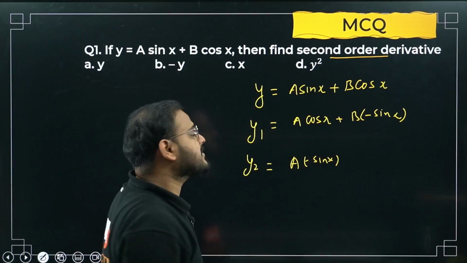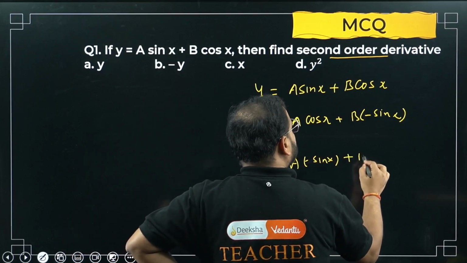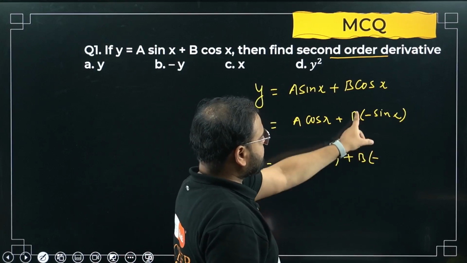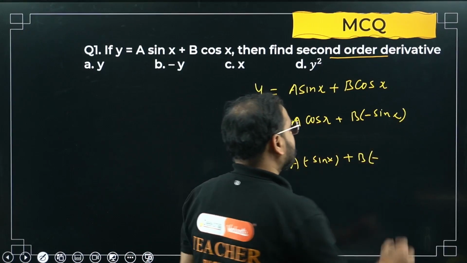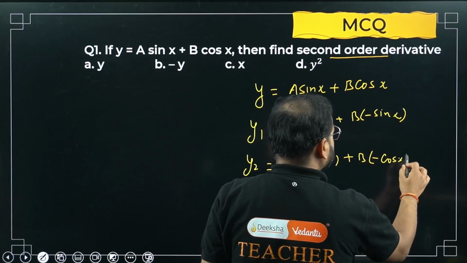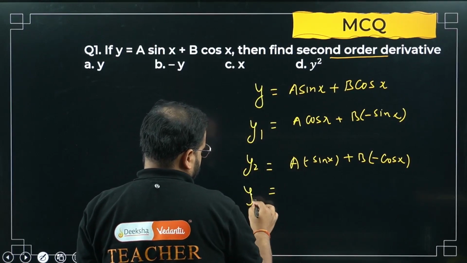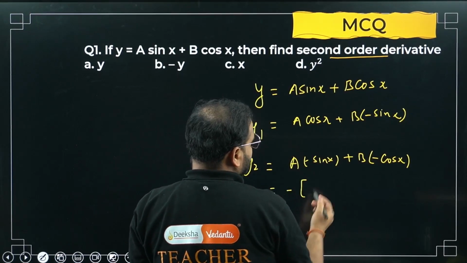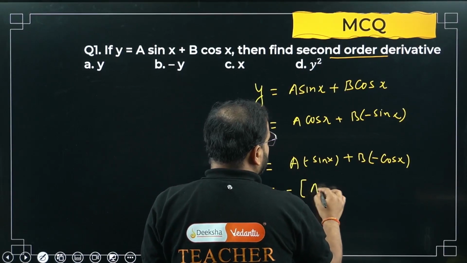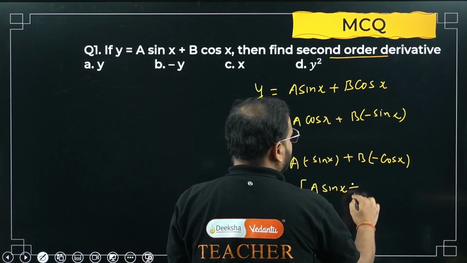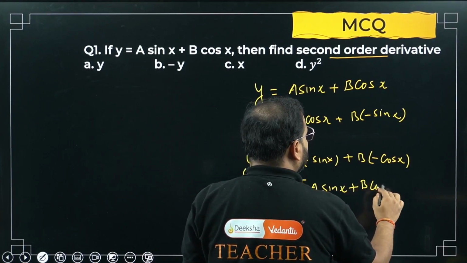The derivative of cos x is minus sin x. And for this part, we'll keep b as it is, minus as it is, and for sin, what are we going to get on differentiation? Cos x. Can I take the minus sign common from both the terms? I certainly can. Taking minus common, what do I have left here? First term, a sin x. Second term, plus, because I've taken the minus sign common, b cos x.